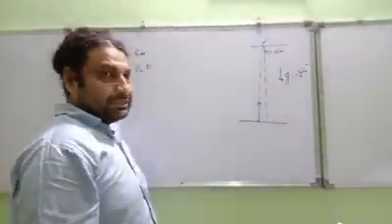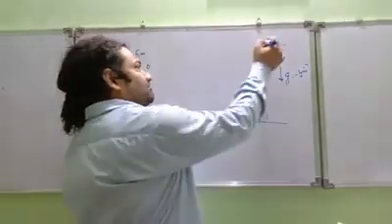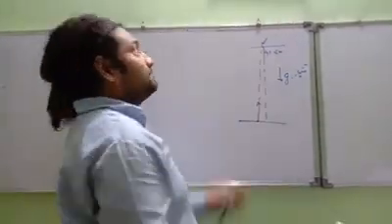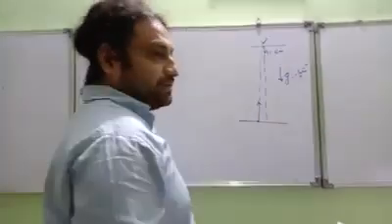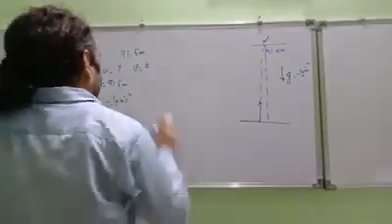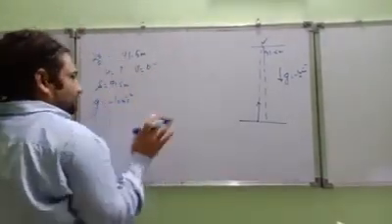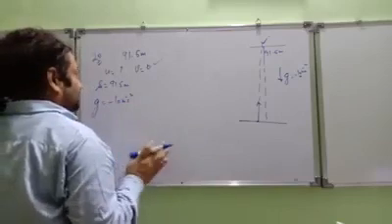With what minimum velocity should you throw a body so that it reaches 91.5 meters? The moment it reaches 91.5 meters, the velocity should become 0. It should stop over there. So v equals 0, s equals 91.5, g equals minus 10 meter per second square.